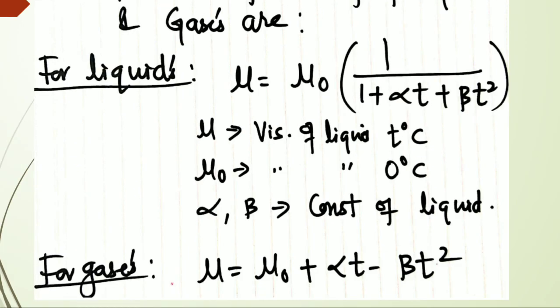Then for gases, mu is equal to mu naught plus alpha t minus beta t square. Again, alpha and beta are constants. If mu naught, the viscosity at 0 degrees Celsius, is known, and alpha and beta are known, then you can calculate mu here. That is what you need to understand, the relationship between viscosity and temperature.